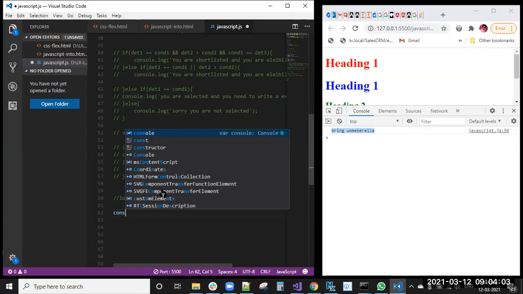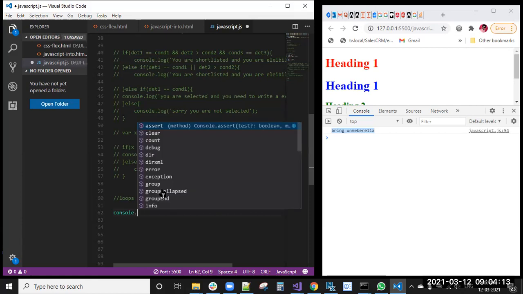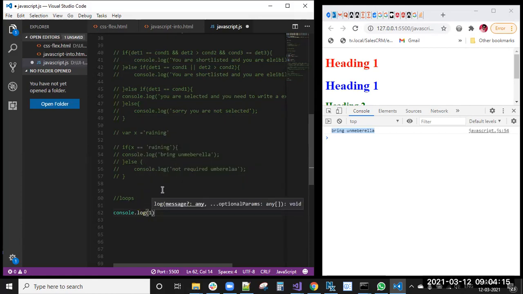So what my intention is, I want to print 1 to 10 numbers in the console. Okay, 1 to 10 numbers I want to print in a console. So console.log of 1. Like this, I need to print.